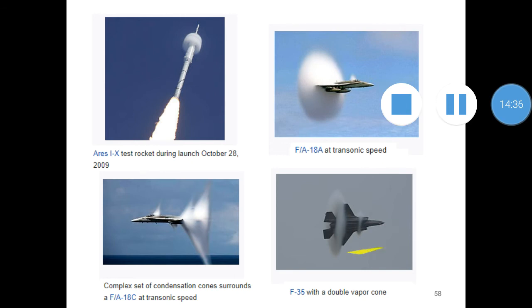We can see a double cone in certain conditions, which is also based on the shape of the aircraft. Due to a certain shape of the aircraft, double cone formation can be visible. Okay, so these are examples of different types of vapor cones in different types of aircraft.